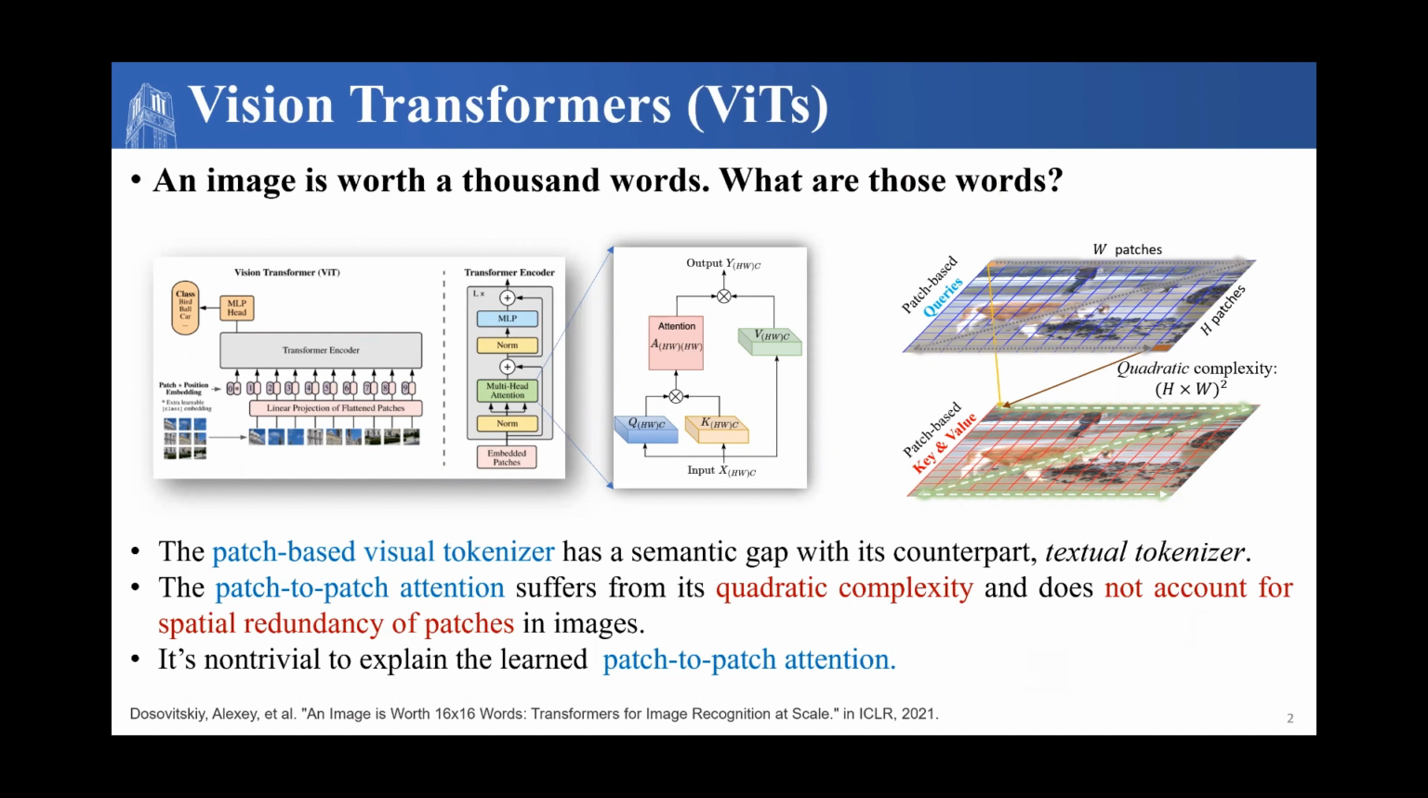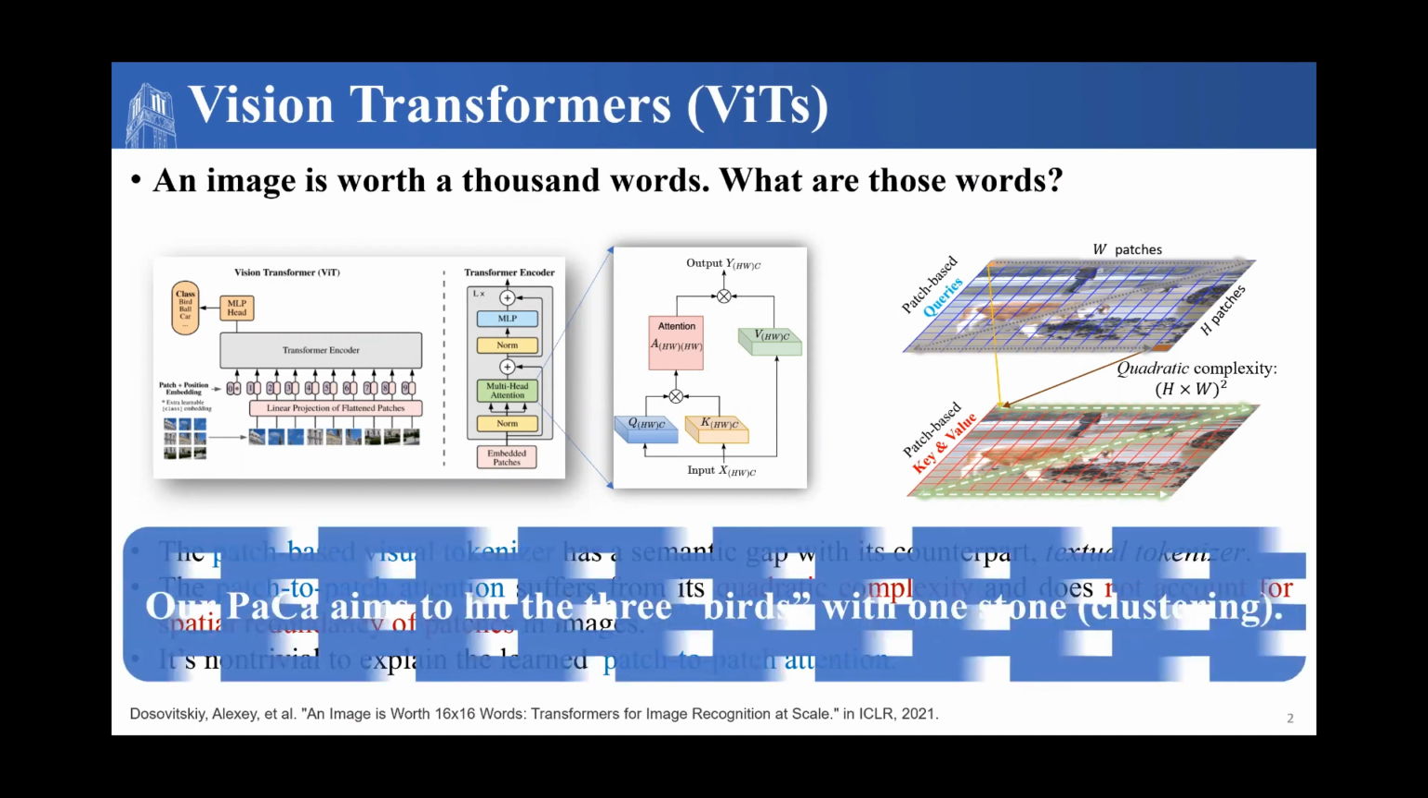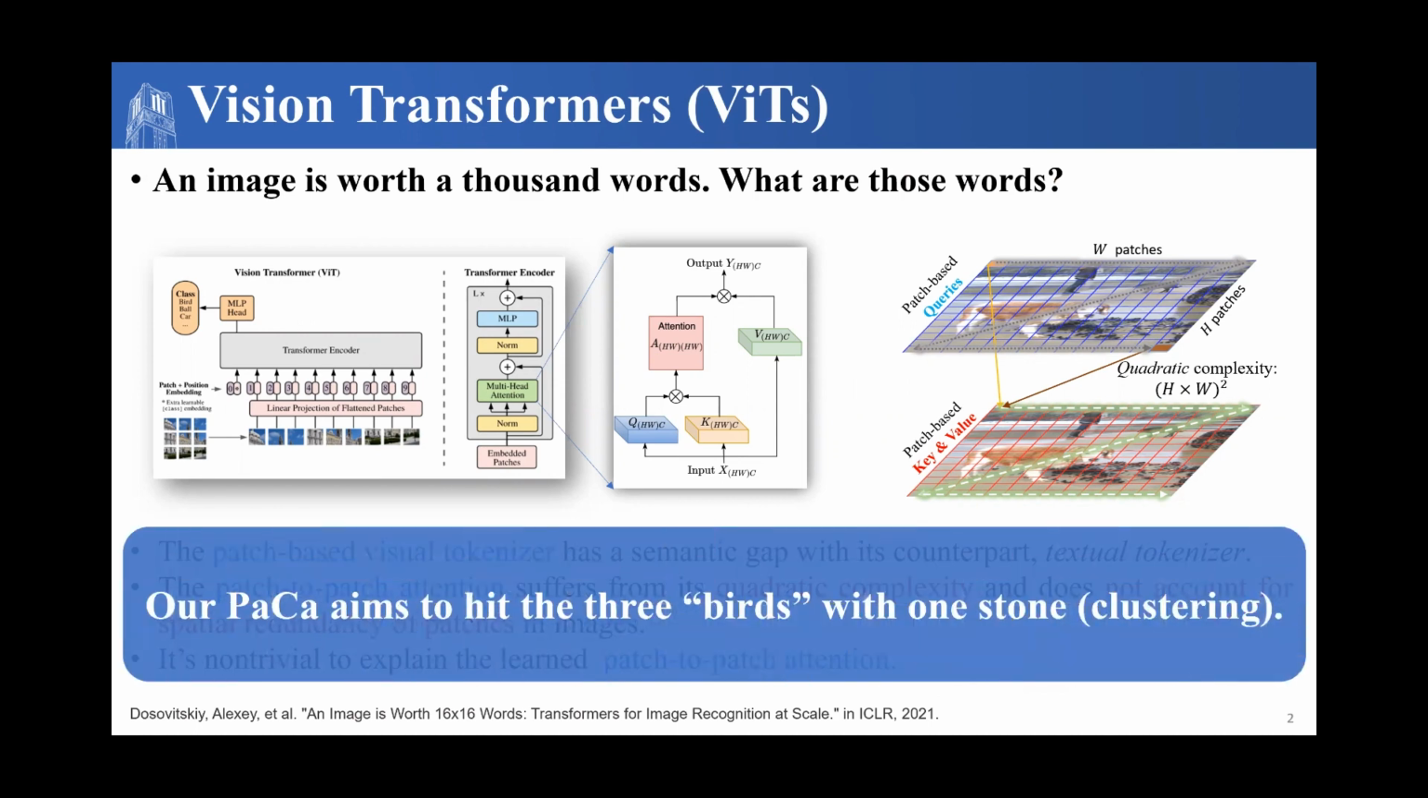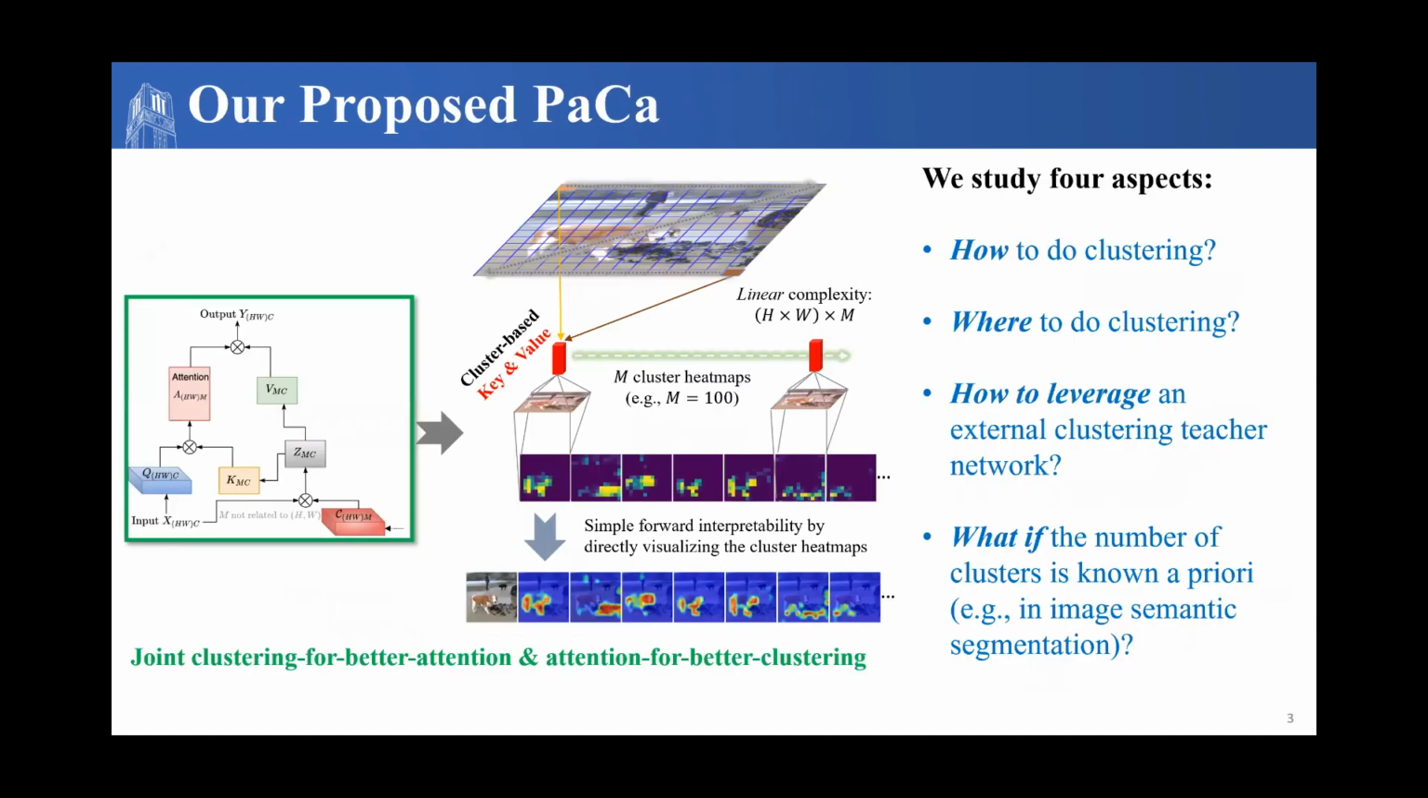Patch-to-patch attention also suffers from quadratic complexity and doesn't account for redundancy of information within the image. It's also non-trivial to explain the learned patch-to-patch attention. We aim to answer these three problems by utilizing clustering. In our work, we study how to do the clustering, where to do the clustering, can we leverage an external teacher network to do the clustering, and what if we already know the number of clusters we're interested in, like we are in semantic segmentation.